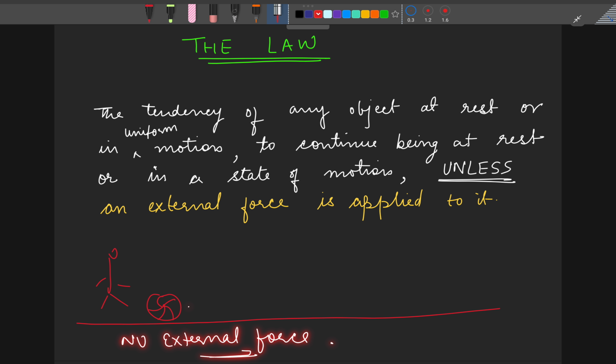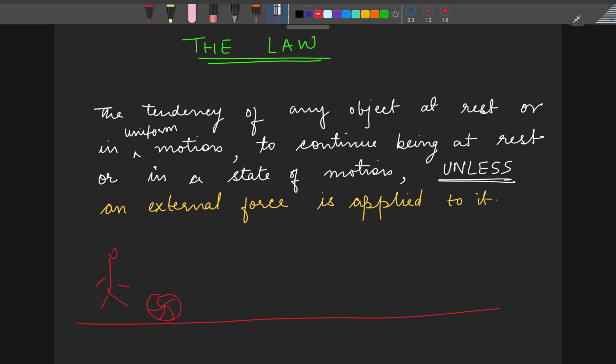No. Why? Because this ball is exhibiting inertia of rest. Remember, in the previous video we've discussed the three different types of inertia, which are inertia of rest, inertia of motion, inertia of direction. If you have forgotten, quickly go watch the video. You'll find the link in the description and quickly revise those concepts. They are very important, right? So coming back, this ball will not move on its own because it is exhibiting inertia of rest. You can only change it if you come and kick the ball. You apply an external force to the ball. Now the ball will start moving, right?